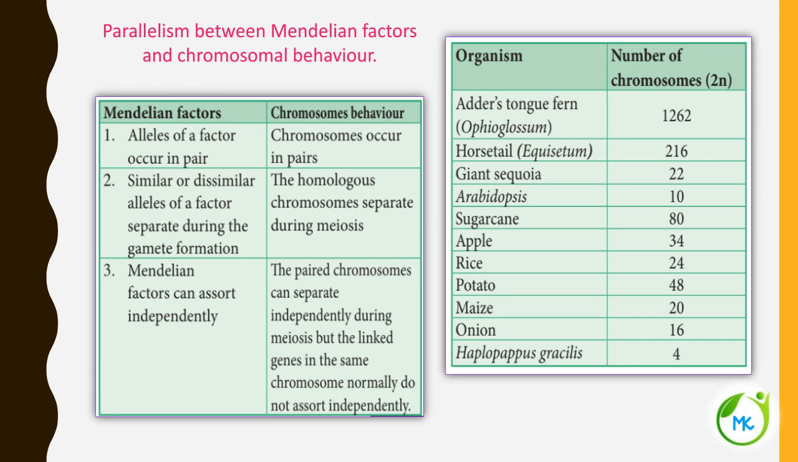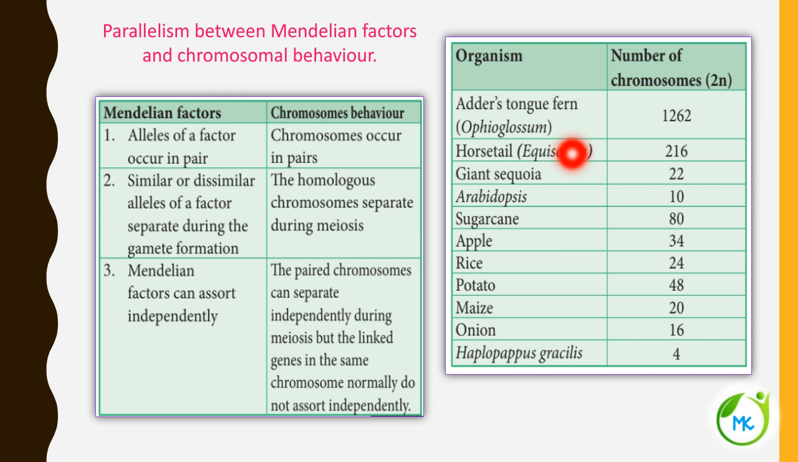Now let's see the number of chromosomes in different organisms. Adder's tongue fern, the botanical name Ophioglossum, is a pteridophyte plant, and the number of chromosomes found in this is 1262. That is 2n, the diploid set of chromosomes, 1262. Horsetail, Equisetum, 216 chromosomes.